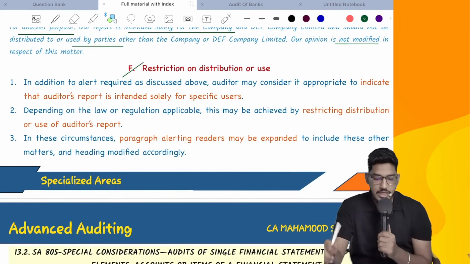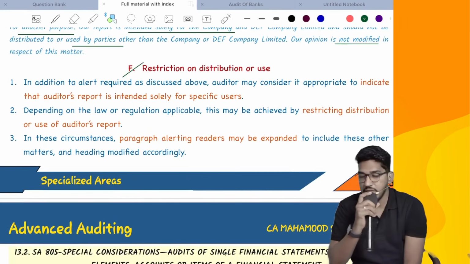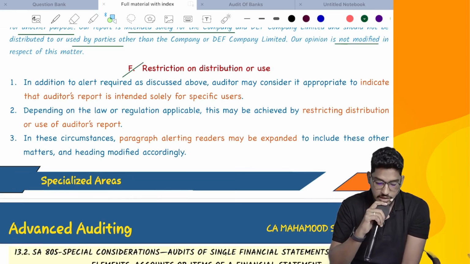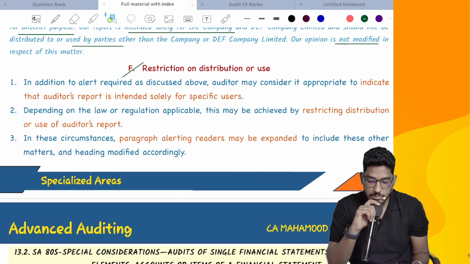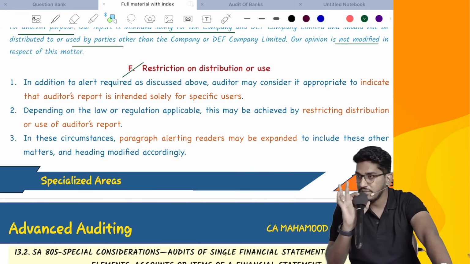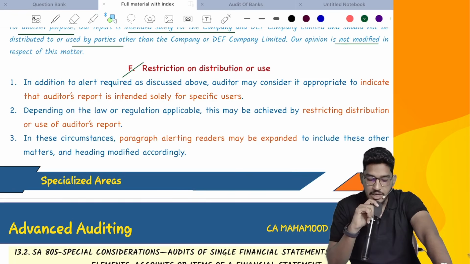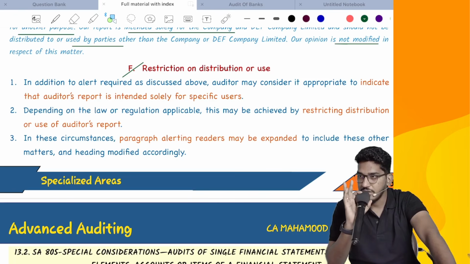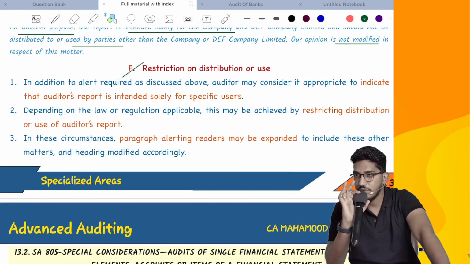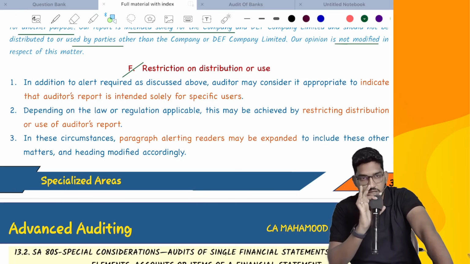Next, as I have told, in addition to all that, you may even have to restrict its distribution and use. In addition to the alert required as discussed above, the auditor may consider it appropriate to indicate that the auditor's report is intended solely for specific purposes. Depending on the law and regulation, this may be achieved by restricting distribution or use of the auditor's report. I will give strict management regulations: sir, don't circulate it, give it only to your intended users. This should not come out.